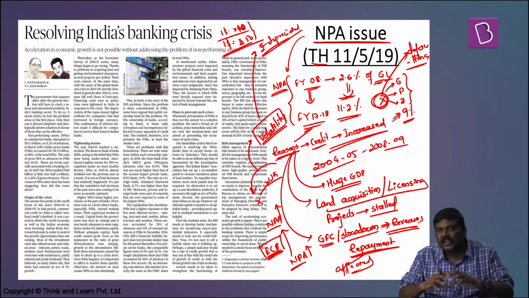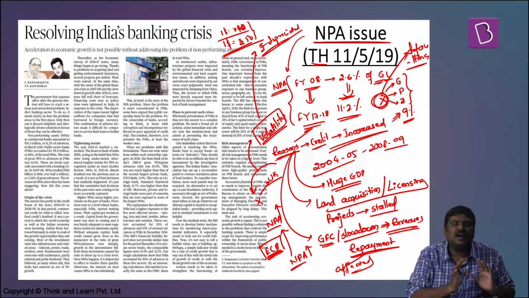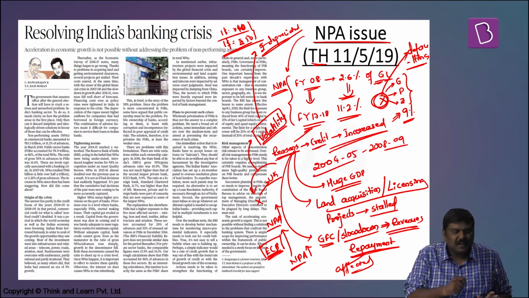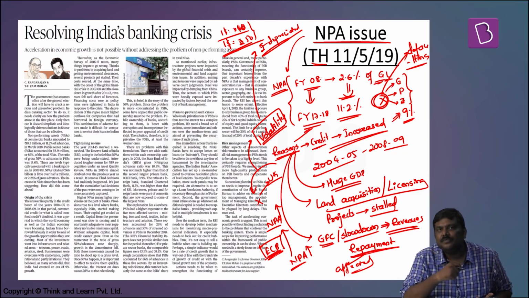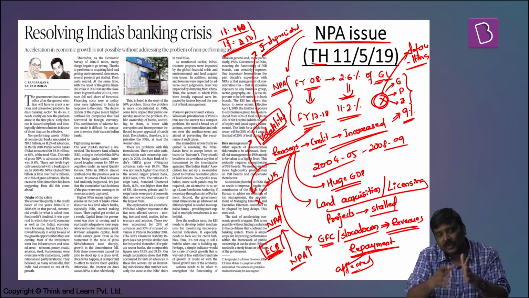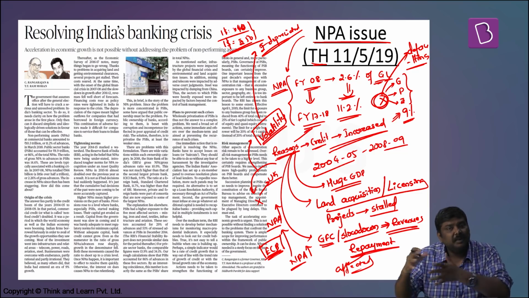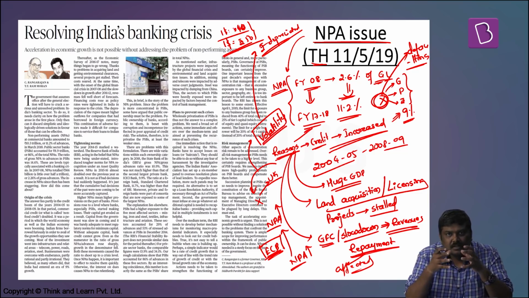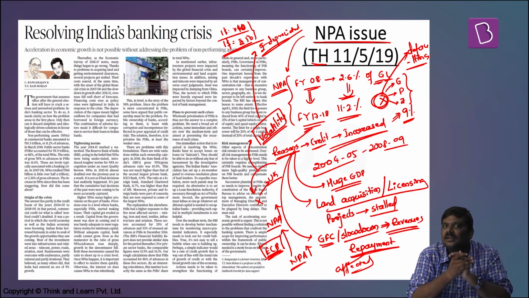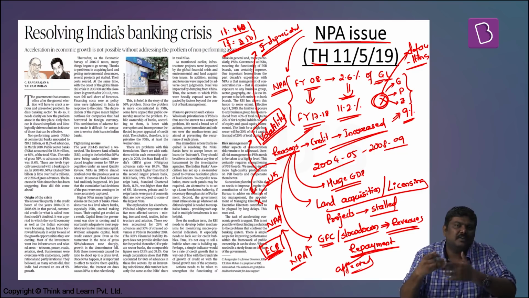This is the evolution of NPA which has been provided in this particular article. Now, what should be done? This article says that many of the experts, most of the time, call for privatization of public sector banks. Their go-to argument is, look at the private sector banks, their NPAs are lesser. And since their NPAs are lesser, efficient working is associated with them, so you should also privatize the public sector banks. But this article is against this argument of privatization.